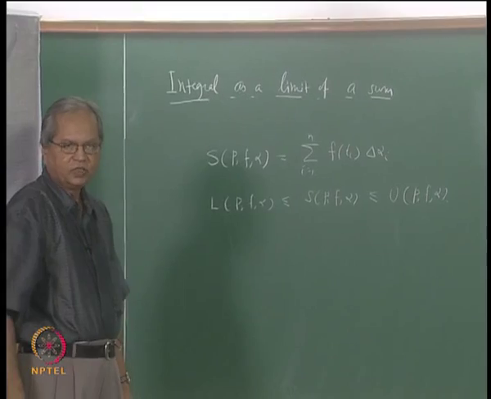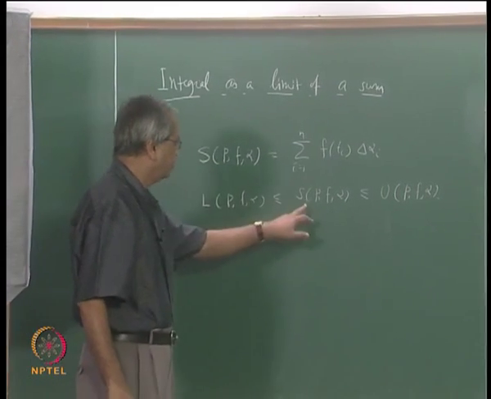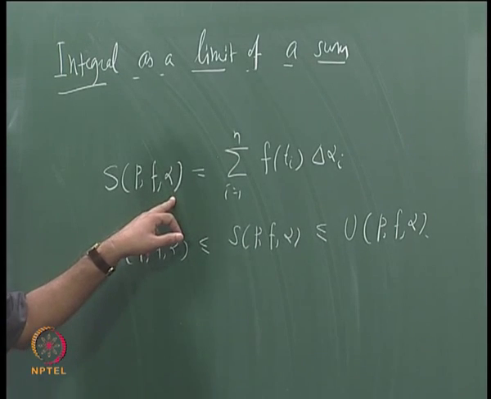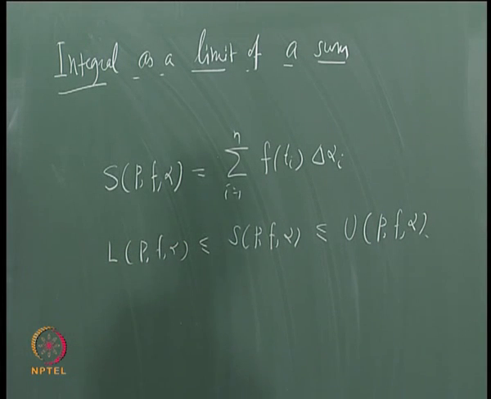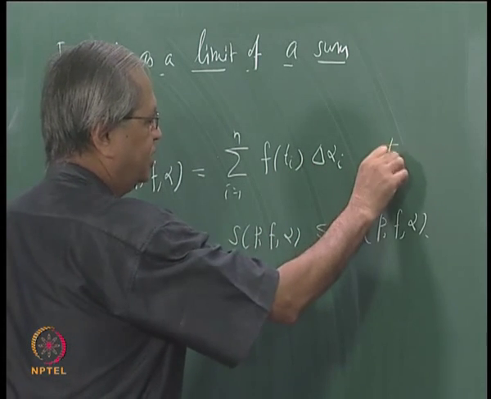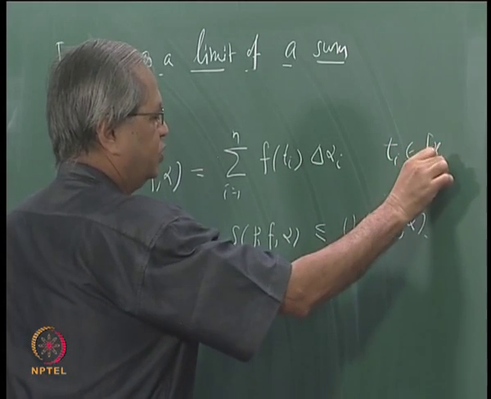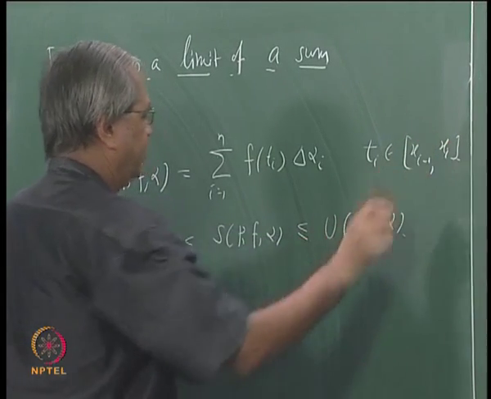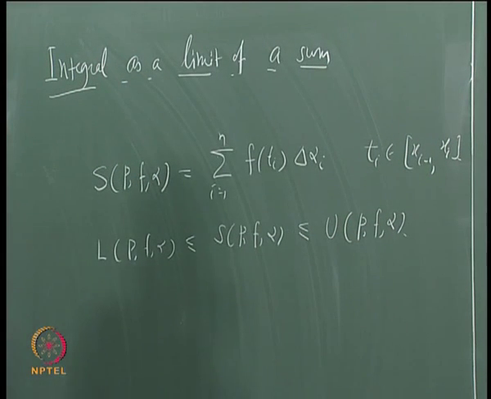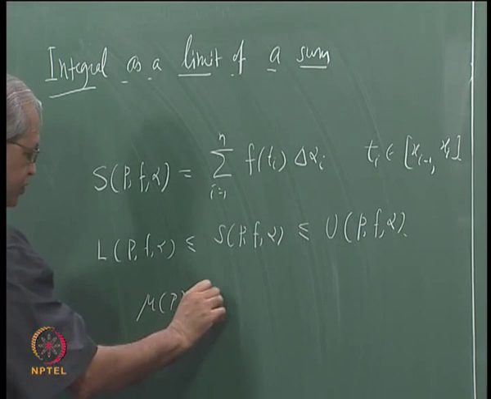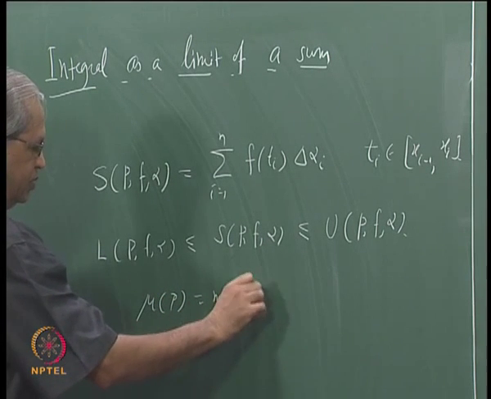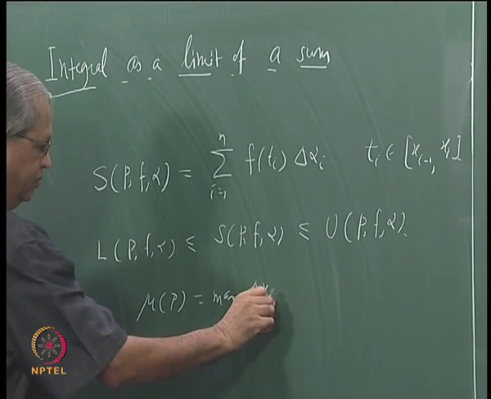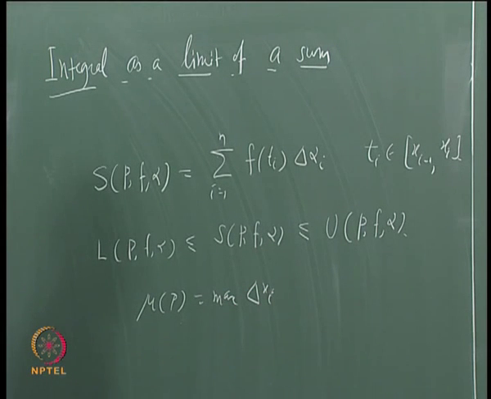Now what we want to define is what is meant by saying that the limit of this Riemann-Stieltjes sum exists, and what is the value of that. Let us recall once again that this point t_i is any point in the interval [x_{i-1}, x_i]. Let me again recall this definition. We have defined the mesh of the partition P, that was the maximum value of delta x_i, that is, the maximum of the lengths of the subintervals.